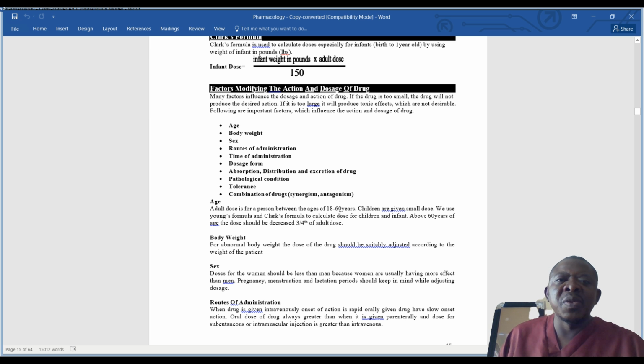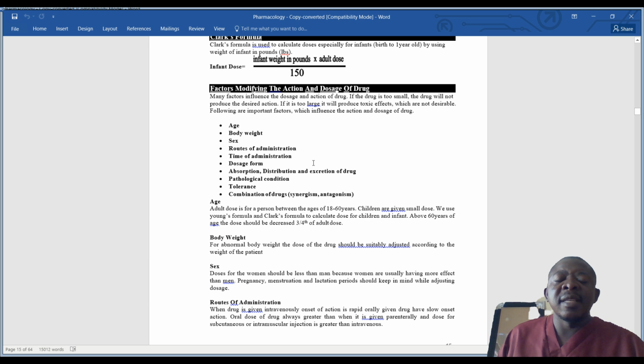There is oral or enteral, and parenteral, and others. Then time of administration, dosage form, absorption, distribution and excretion of the drug, pathological condition, tolerance, and lastly, combination of drugs. In terms of combination of drugs, it can bring about synergism and antagonism.